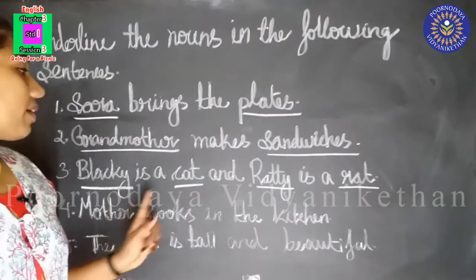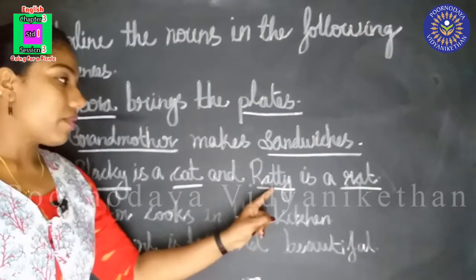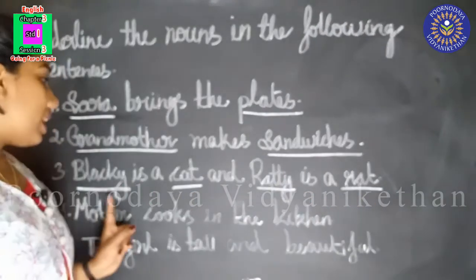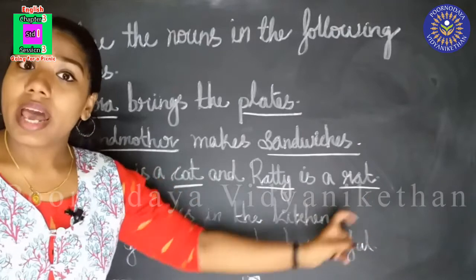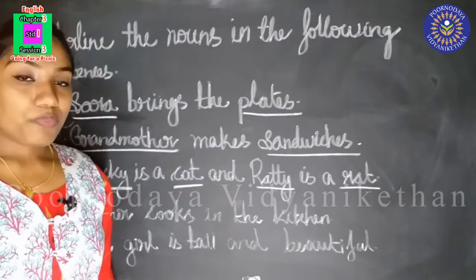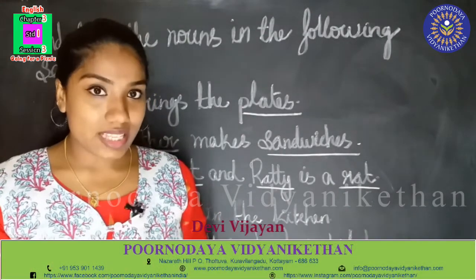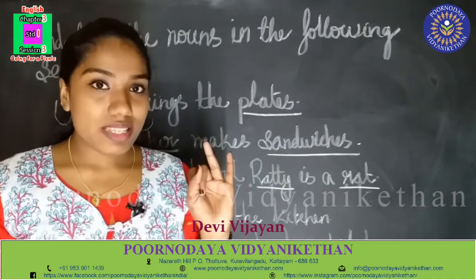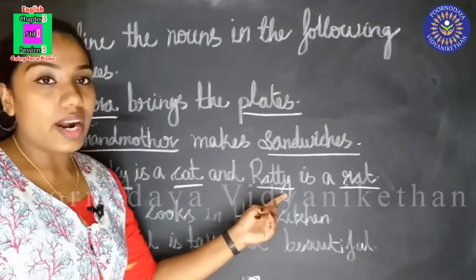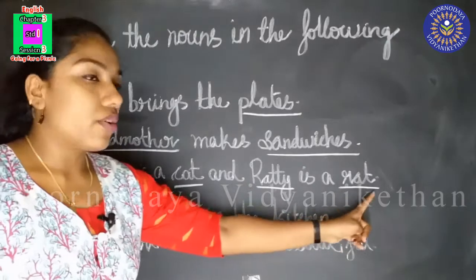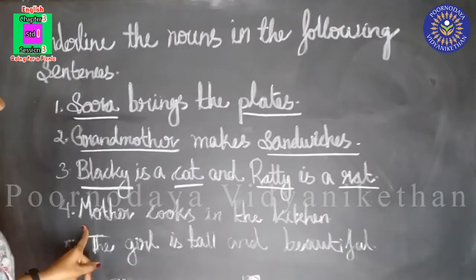So, see this? There are 4 nouns in this sentence. Blackie, cat, Ratty, rat. Blackie and Ratty are names and cat and rat are the names of animals. Okay. So, can you tell me what are nouns? Nouns are words that name, yes, persons, animals, places or things. Okay. So, Blackie and Ratty are the names. Cat and rat are the names of animals. Okay.